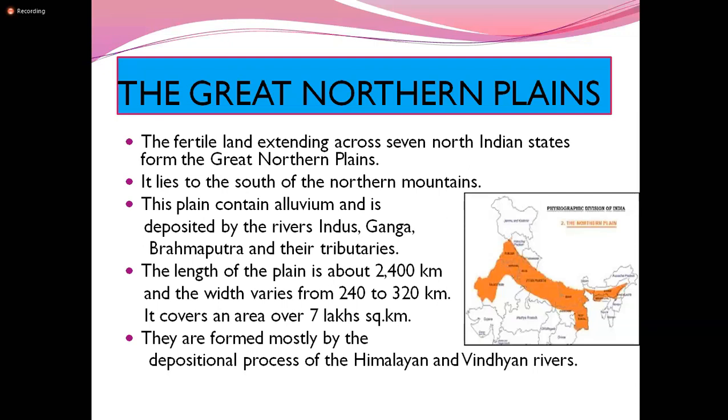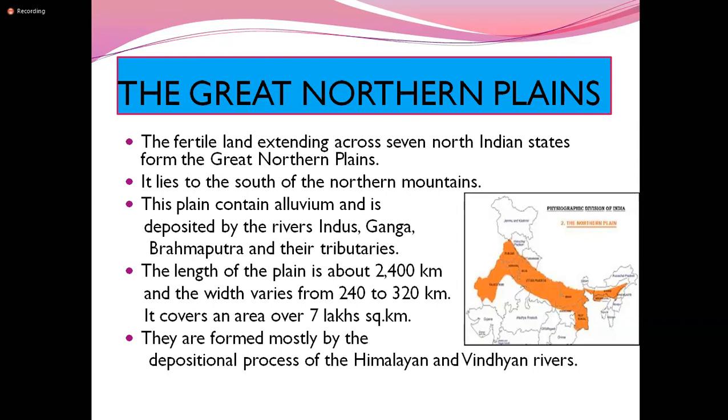This plain contains alluvium. What is the alluvium? The alluvium soil is very good for agriculture, so it is also called agricultural land. Why is it alluvium? Because of the deposition, the sediments brought by the rivers Indus, Ganga, Brahmaputra and their tributaries. Because of these rivers, this place is rich in alluvium.